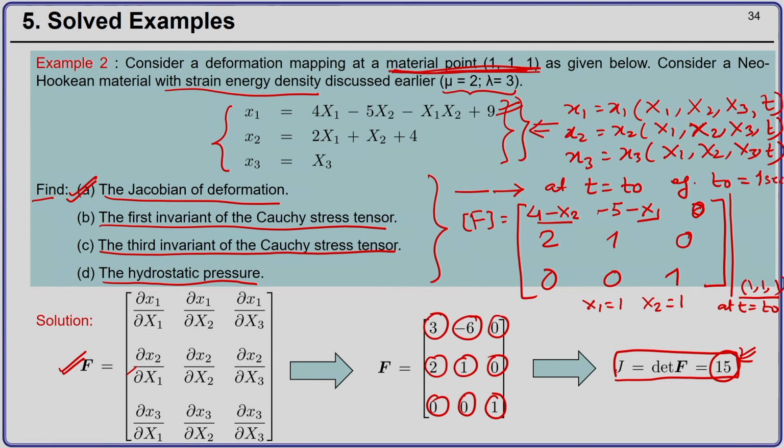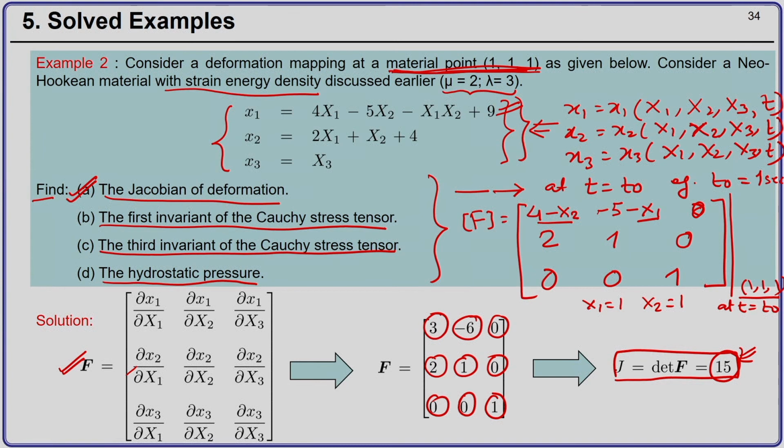Now, we need to find the first invariant and the third invariant of the Cauchy stress tensor and the hydrostatic pressure. All these three depend on the Cauchy stress tensor, so they have to be derived from it. What we first need is the Cauchy stress tensor.